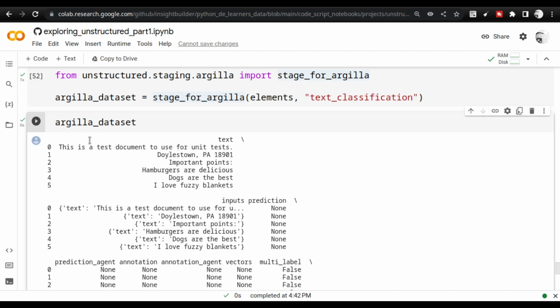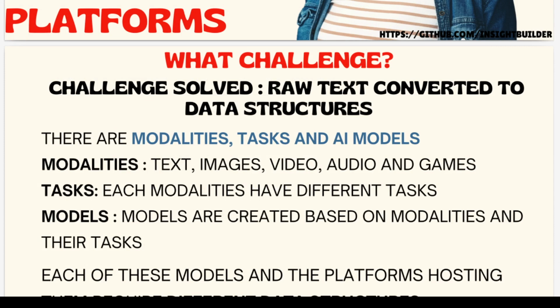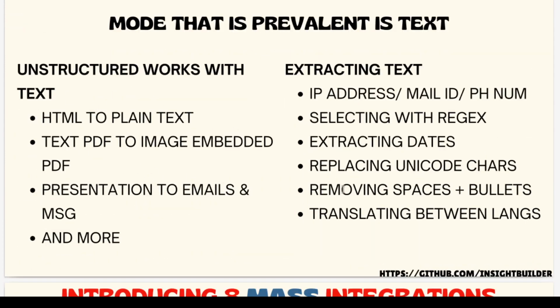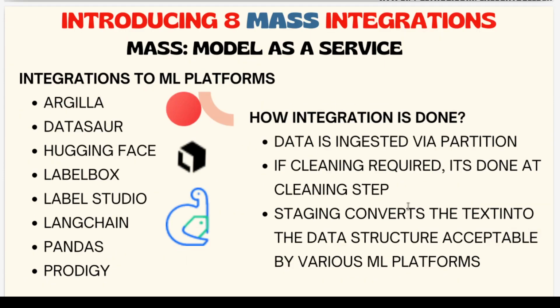And the Argilla dataset requires it that way. So as we have seen from the beginning to the end, we have seen how to completely do the activity of converting the text to text, partition it, extract the data, and then stage it to multiple platforms. And you also saw that there are so many platforms.